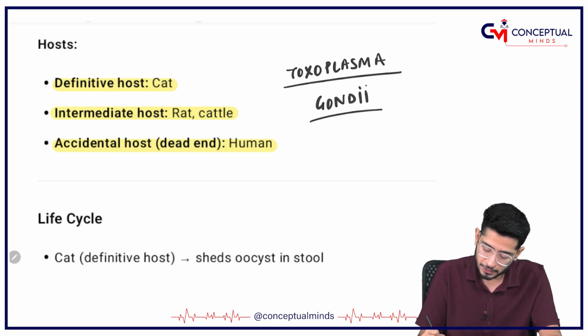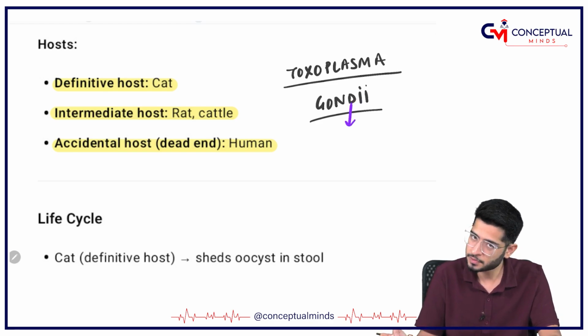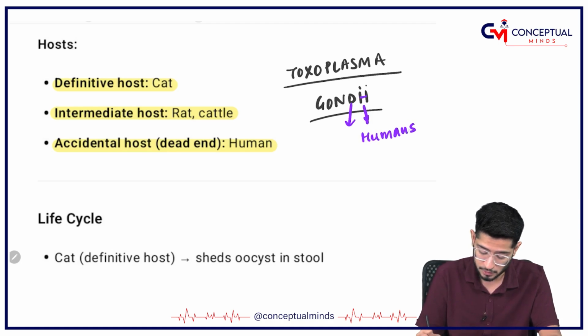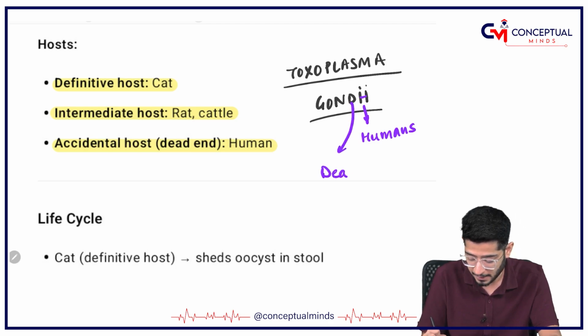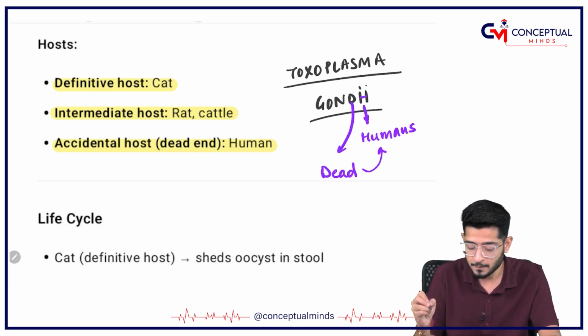D for definitive host. And if I just join these two H, it becomes H, so H means humans. D for dead end. So the dead end host is going to be human.